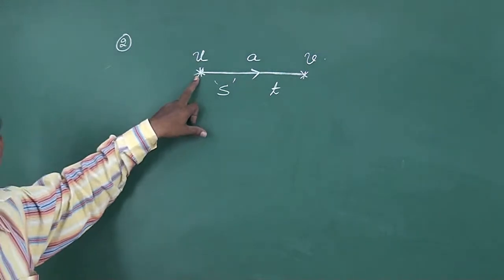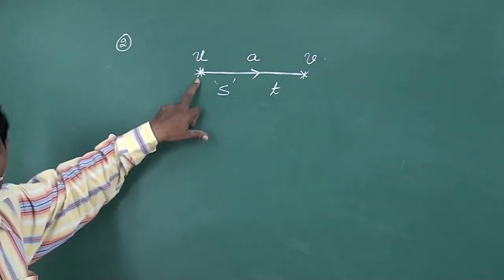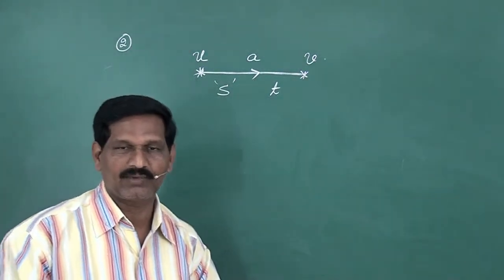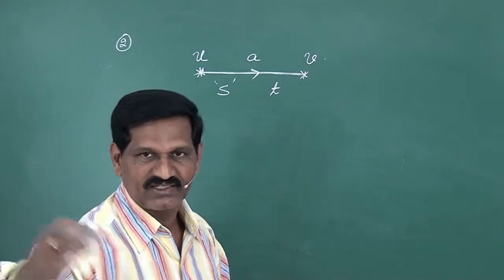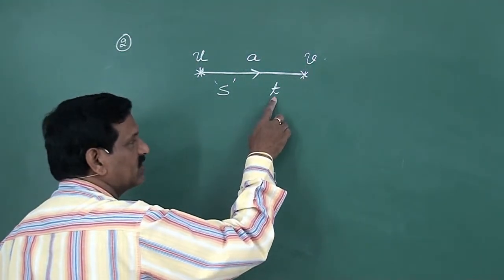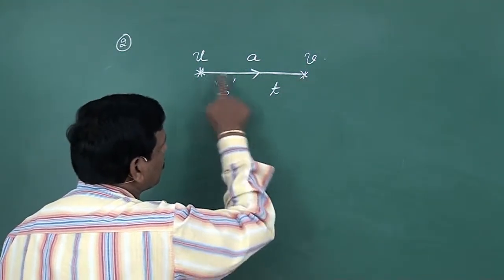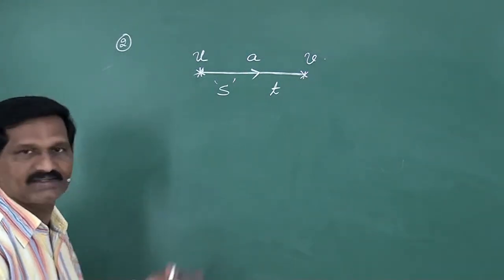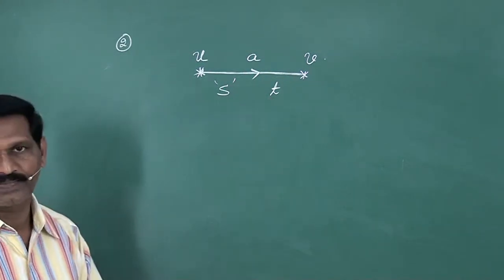Uniform acceleration means as time proceeds its velocity increases. Let the displacement covered during this time t be s.